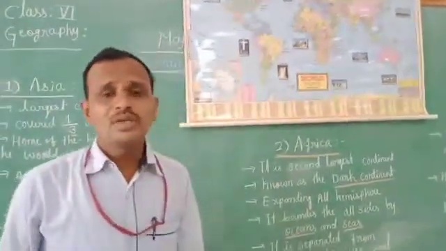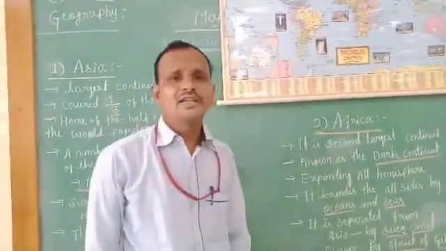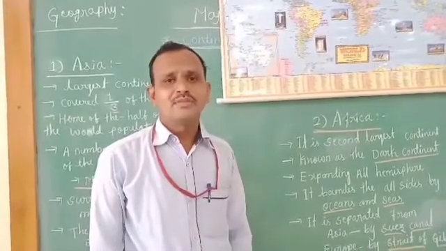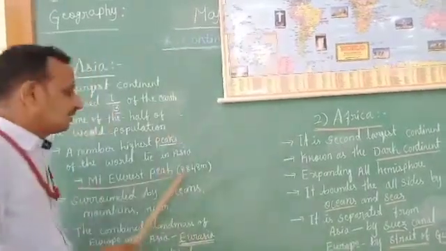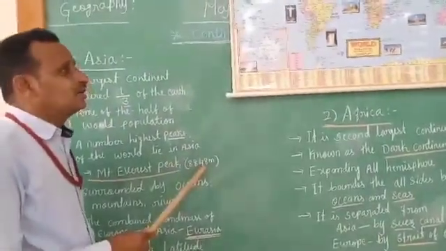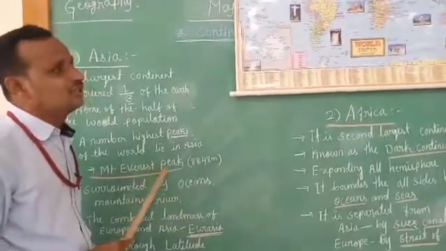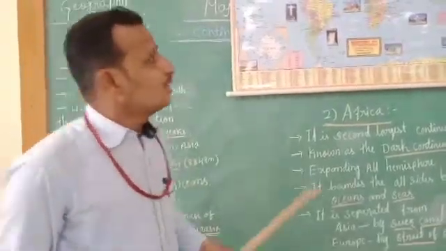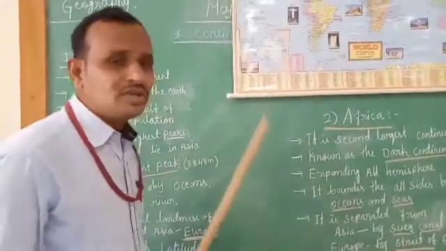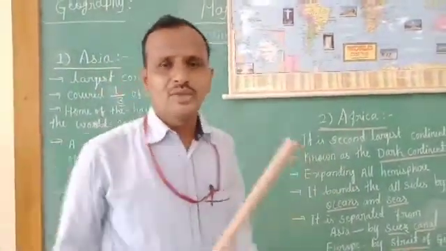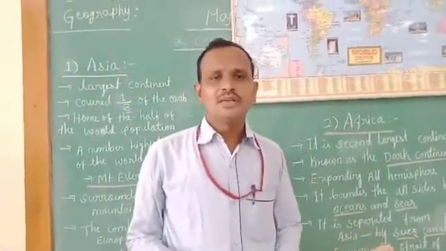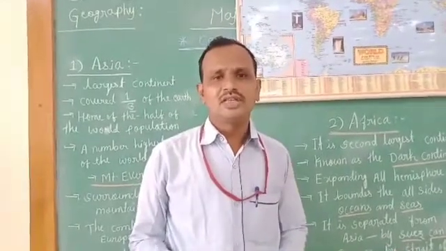The height of Mount Everest is 8,848 meters. Mount Everest is a mountain peak located in the Himalaya range.